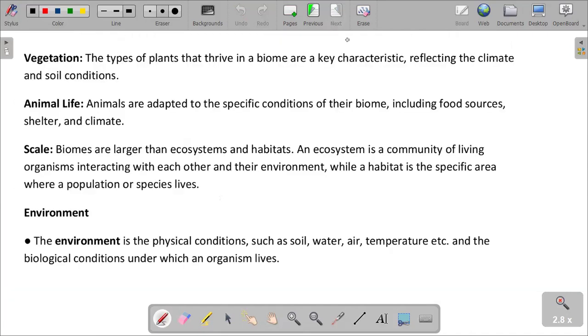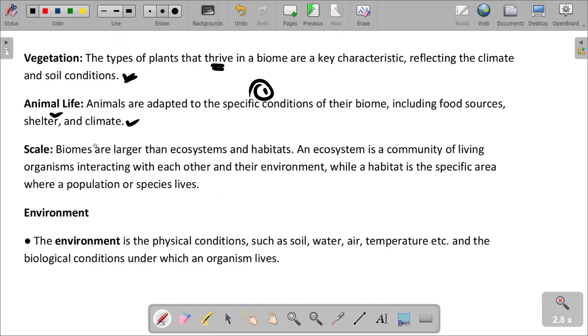Then vegetation: the type of biome can be affected by the type of plants that thrive in it, reflecting the climate and the soil conditions. Animal life is adapted to the specific conditions of the biome, including food source, shelter, and climate.